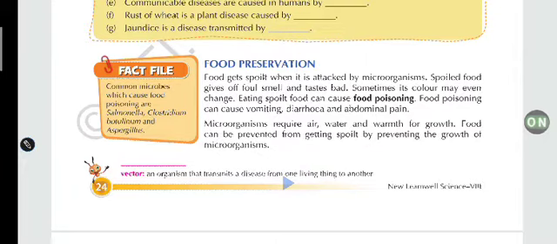In 8th class, in your science subject, we were discussing the second chapter, microorganisms.